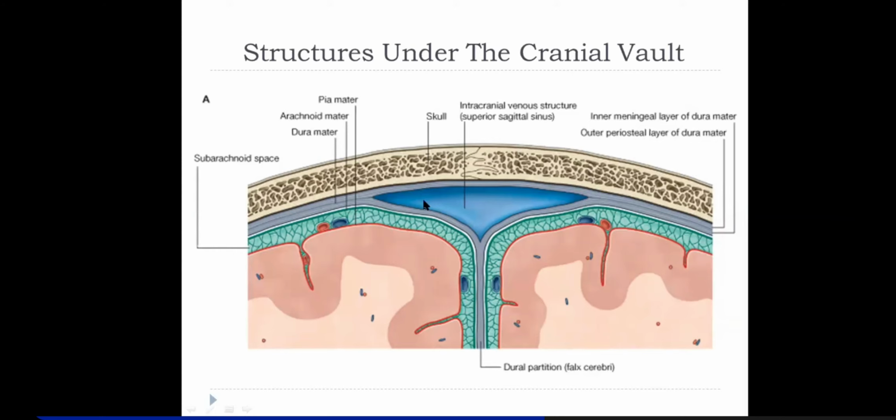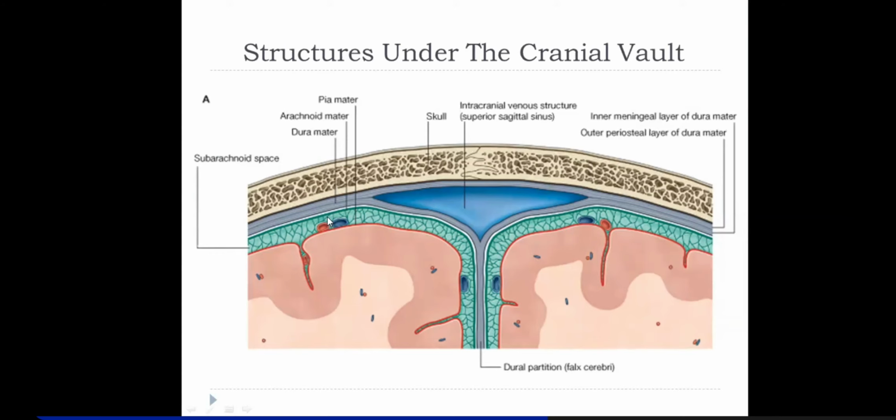And the gap between the endosteal and meningeal layer is called the dural venous sinus. So underneath this, you find this space, between the bone and the endosteal layer. This space is the epidural space. And then you have another layer of meninges that's called arachnoid mater, the green one.